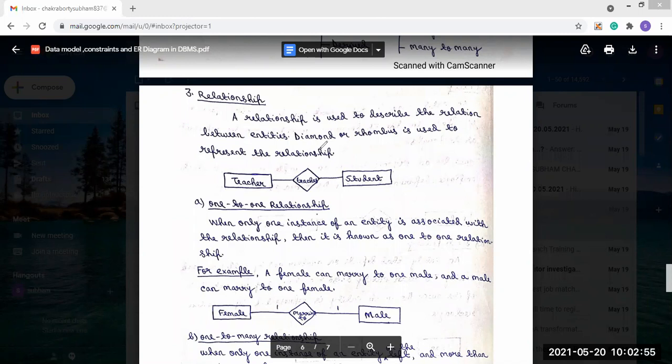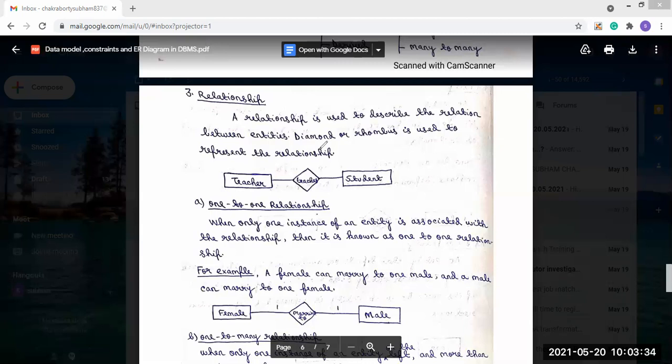If we take another example, in a school database there is a student entity and another entity called course. What will the relationship be? The student is enrolled in the course. So the relationship between student and course is enrolled, or enrollment, because the student is enrolled in the course. This is what we call the relationship.